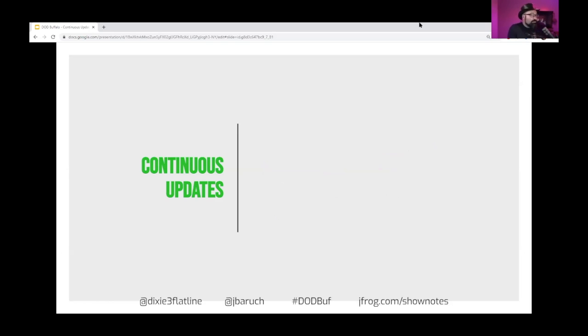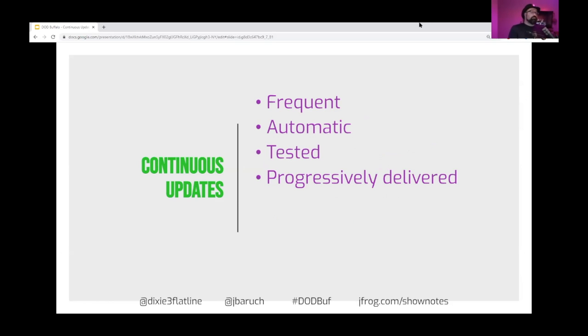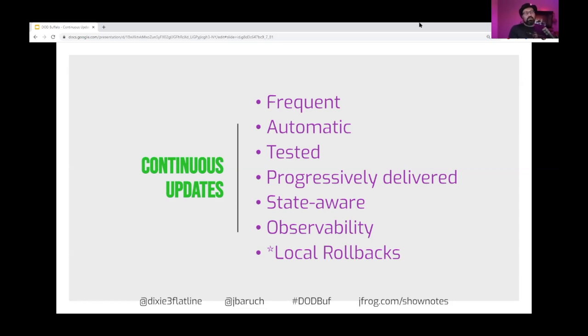So just to summarize what we learned, continuous updates are frequent, right? We spoke about that. Are automatic. We spoke about that. Are tested as much as possible. We spoke about how it's impossible to achieve progressively delivered because it's impossible to achieve 100% staging, testing, state aware, and can be rolled back and observable and locally rolled back. That's kind of an extra credit task, but when you need it, you need it.